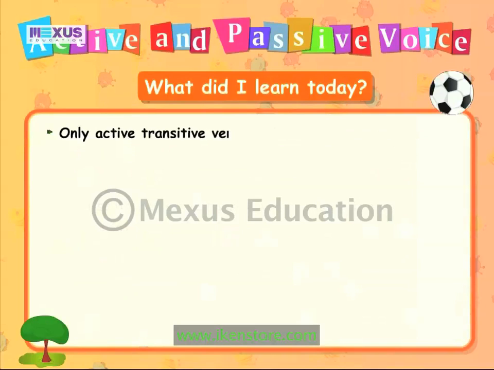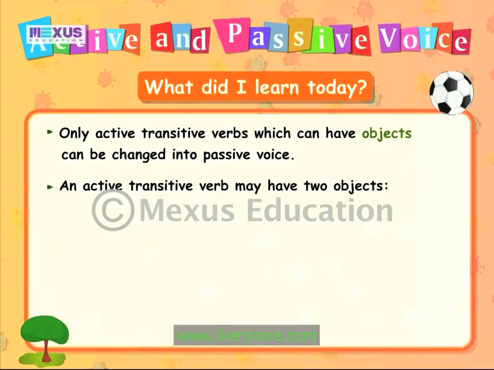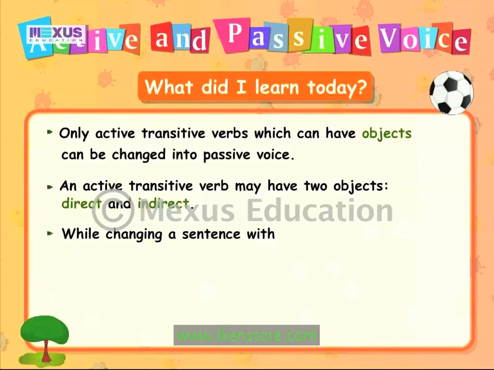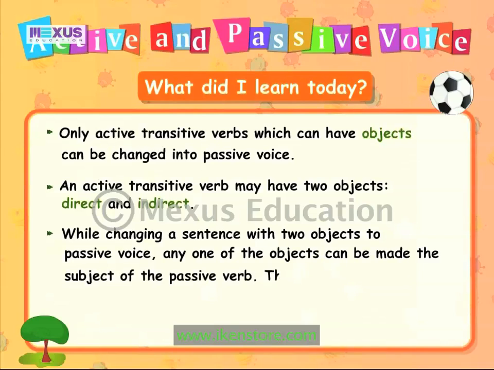Only active transitive verbs which can have objects can be changed into passive voice. An active transitive verb may have two objects, direct and indirect. While changing a sentence with two objects to passive voice, any one of the objects can be made the subject of the passive verb.